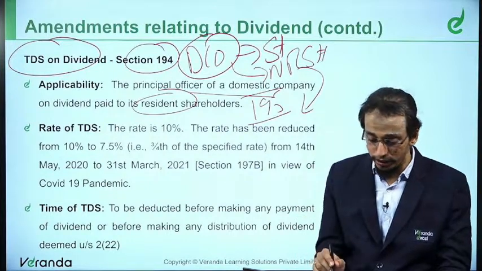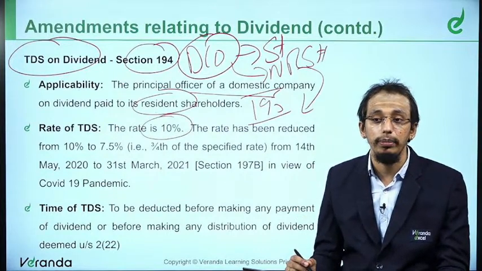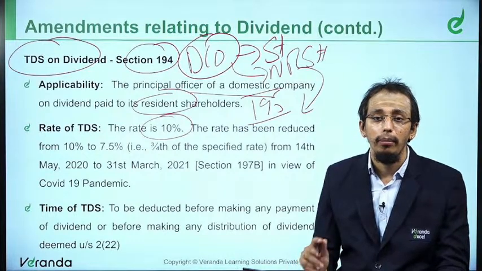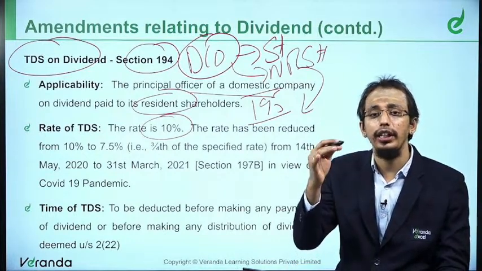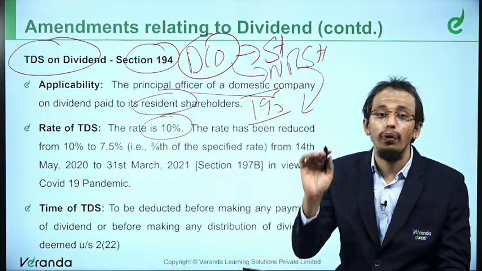Now, the rate of TDS is 10%. Rate of TDS is 10%, and we all know that last year there was COVID. Because of COVID, the TDS rate has been reduced to 3/4.